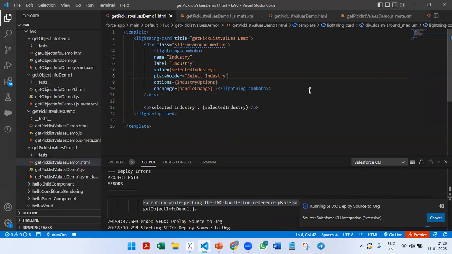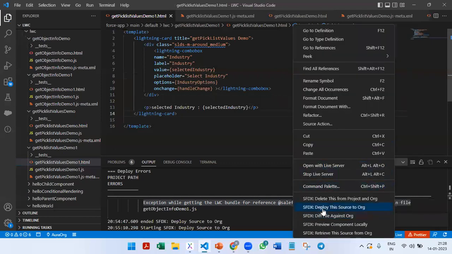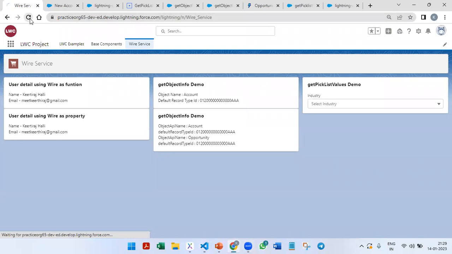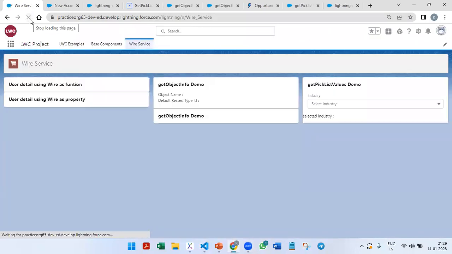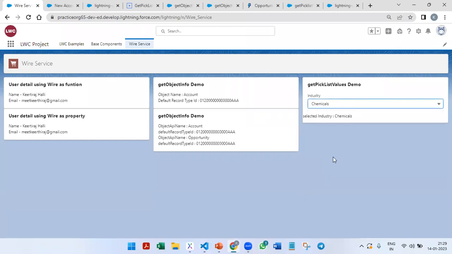It's taking so much time to deploy. Let's cancel this and deploy again. Reload this page. Select your industry, banking. Select your industry, chemicals. Select your industry, communication. Select your industry, construction. So this is how it works.